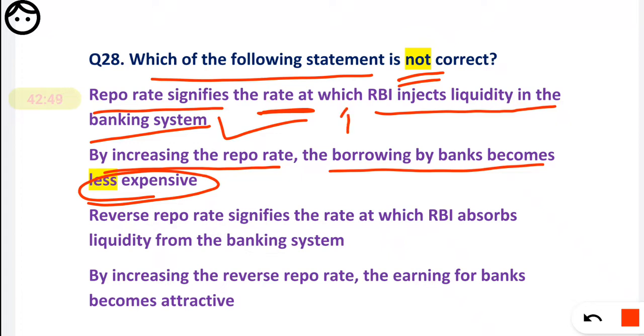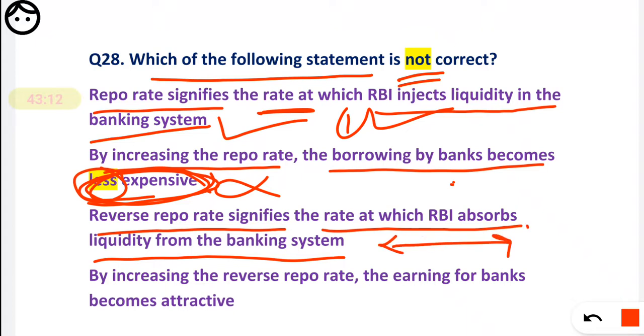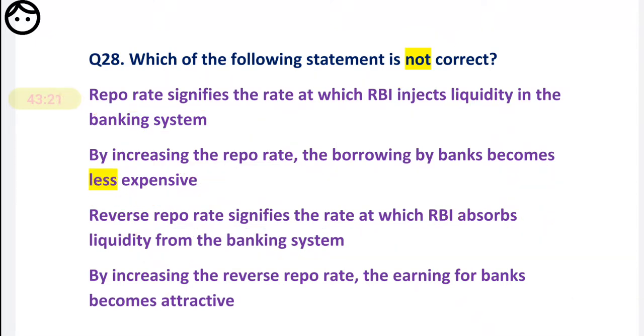If RBI gives money to the bank and the rate at which it is given increases, it will be more expensive, not less expensive. So it is not correct. Next, the reverse repo rate signifies the rate at which RBI absorbs liquidity from the banking system. No, it is the rate at which RBI lends to the banking system. Okay, not absorb. So it is not correct.